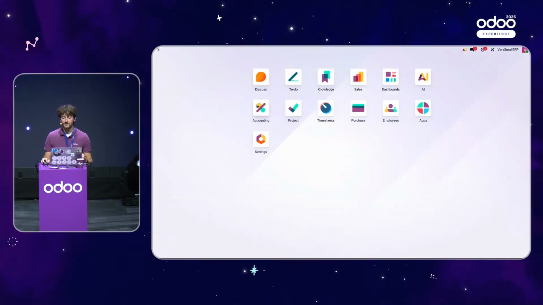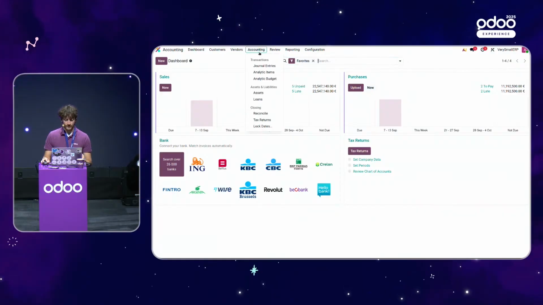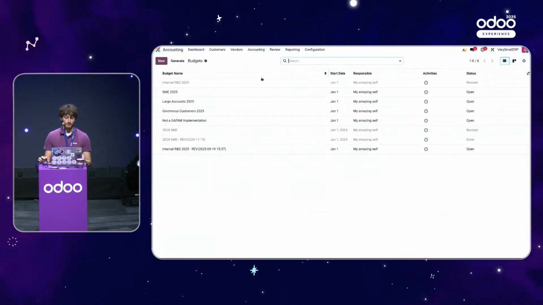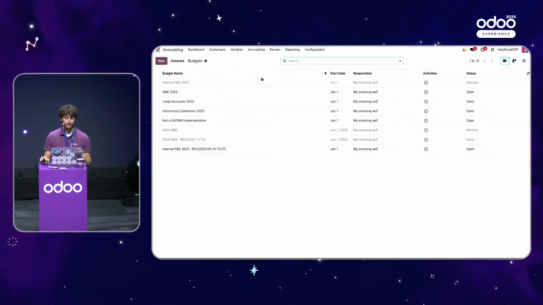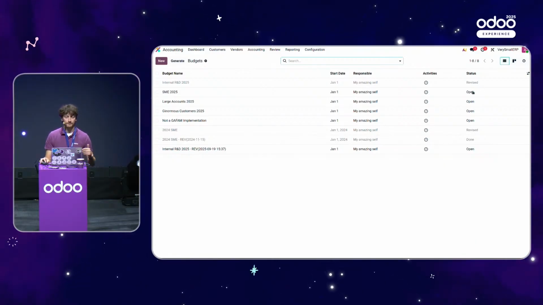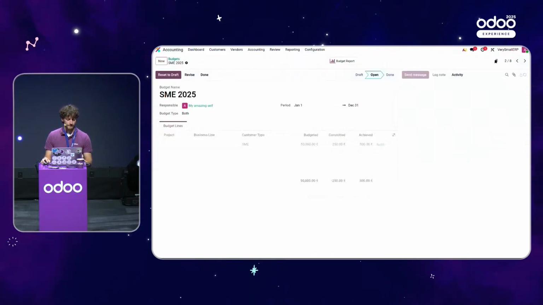Well, let's go into the accounting app once again, and let's go here on accounting and check our analytic budgets. You can see here that we have a nice view of all the budgets that we have created. And you can see that we have multiple budgets. We have budgets that were revised, budgets that are open, and we also have budgets that were done because they were of the previous year. Let's open the SME 2025 budget and check how it is done.